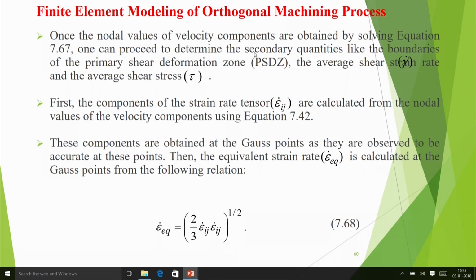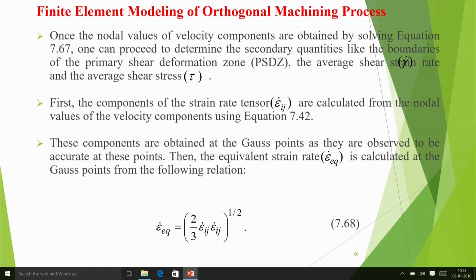After you have found everything, you find the derivative components, and then you find epsilon dot equivalent Q is equal to 2 by 3. Here I have used index notation: epsilon dot ij means i varies from 1 to 3 in a 3-dimensional problem, and j also changes from 1 to 3, but since i and j occur twice, all the terms are summed.